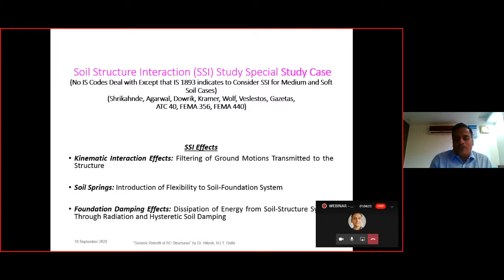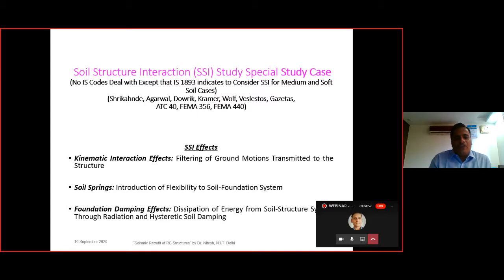What happens in the soil structure interaction is either we can keep the structure as the fixed base one, or we can keep the structure as the flexible base one. In general, the structure is always kept on the flexible base only, because soil is flexible rather than rigid. So our code says that you can ignore the flexibility effect of the soil, and you can consider the rigid base for your hard soil and the medium soil case. But for the soft soil case, you can consider the soil as the flexible one.